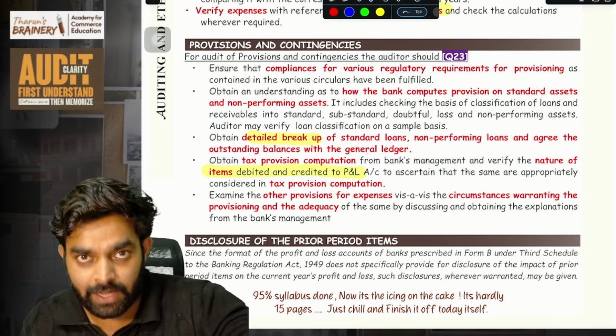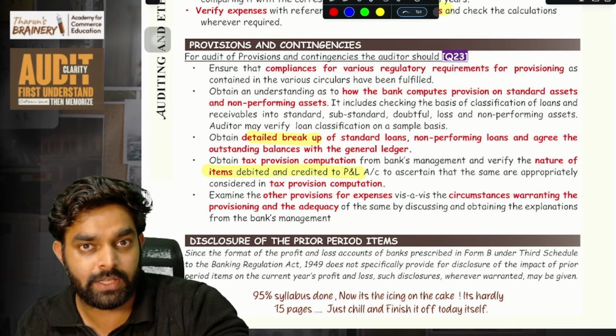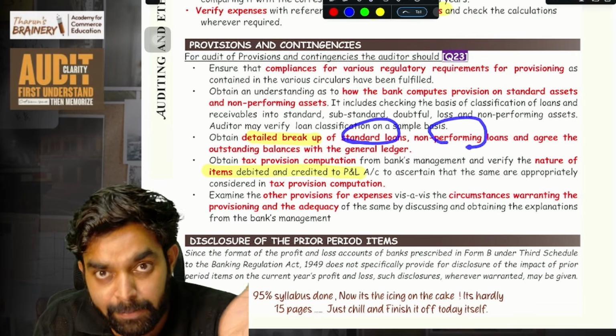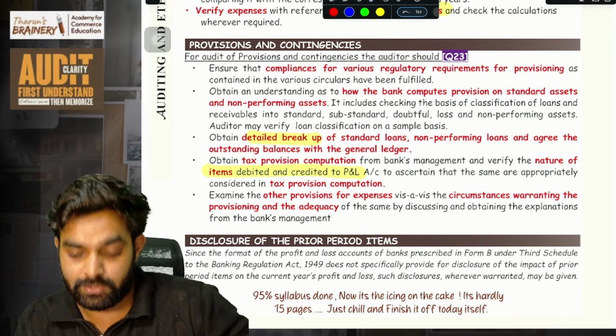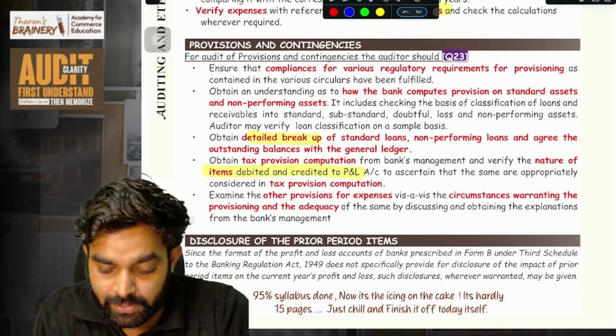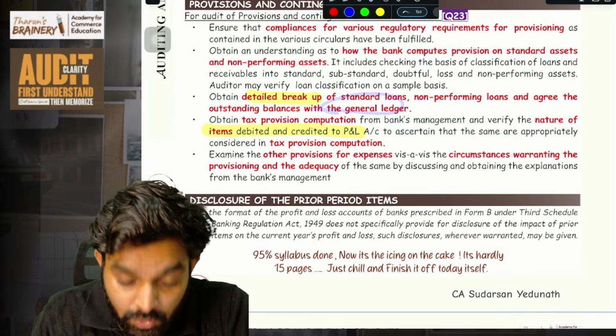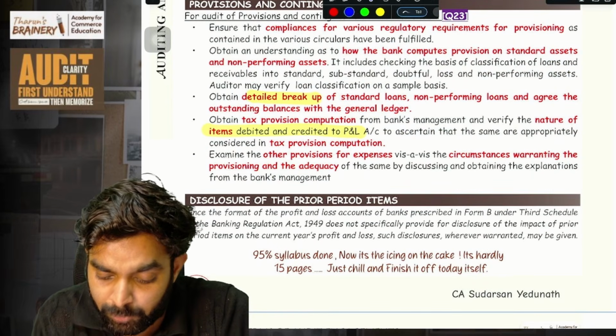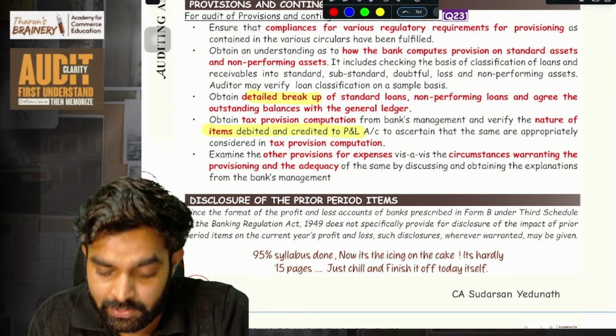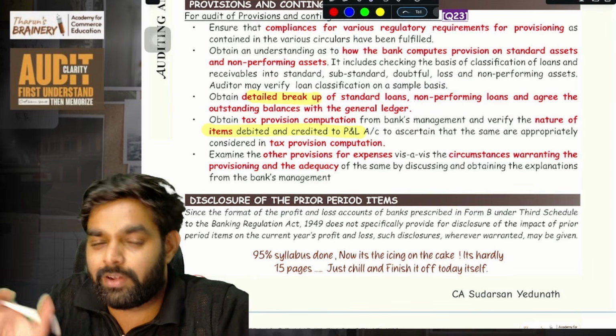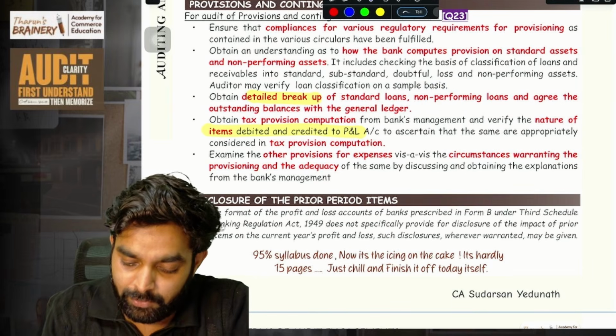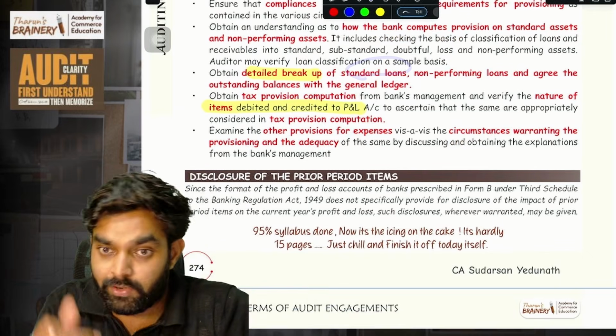Ask the bank, give me a breakup of all the loans, all the standard loans, all the NPA loans, all this, give a list of all those things. And I will compare it with the general ledger of the bank to look at the provision, or whether they have put the provision properly for NPA loans, and whether standard loans is 0.4%. It's not needed that much. You don't need to understand provision for this. Substandard, yes, you need to understand.